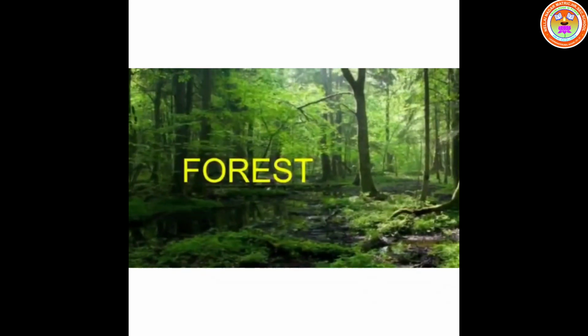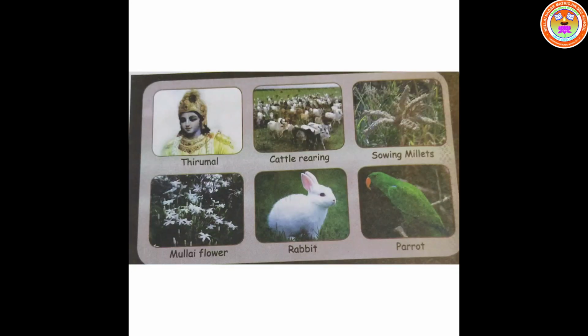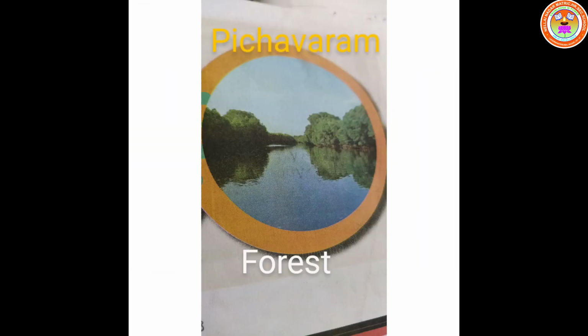In the forest, the Mullai landform, the theme is: their god is Thirumal, the people are Idayar, Idaichiyar, Ayar, Aichiyar. Occupation is cattle rearing, gathering fruits, sowing millets. Their plant is Konrai, their flower is the Mullai flower. Their animals are bear and rabbit. Their bird is parrot. Musical instrument is Mullai yazh.